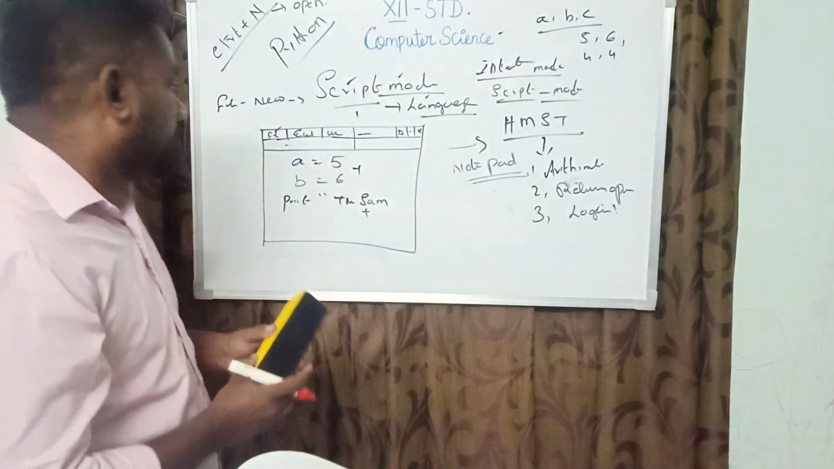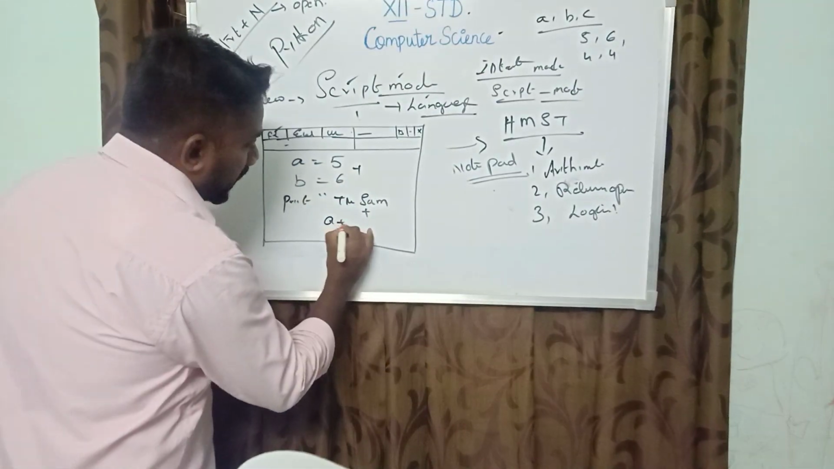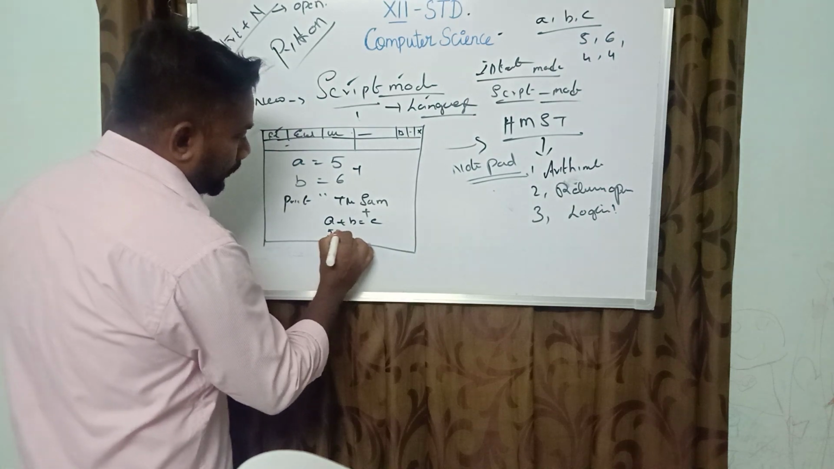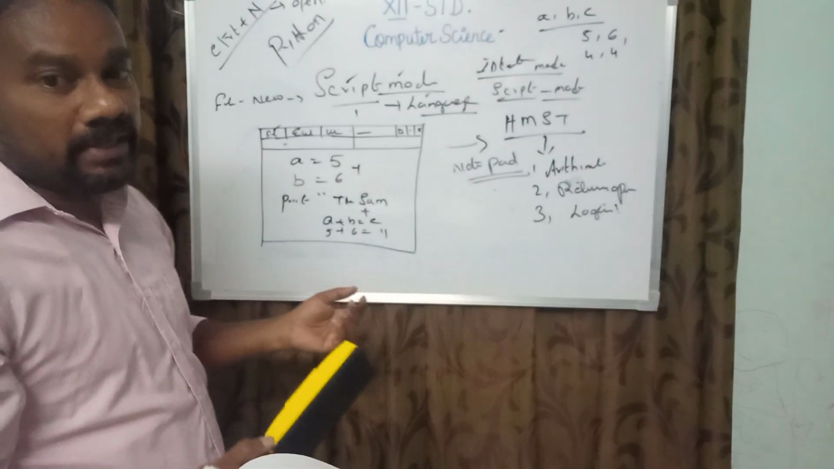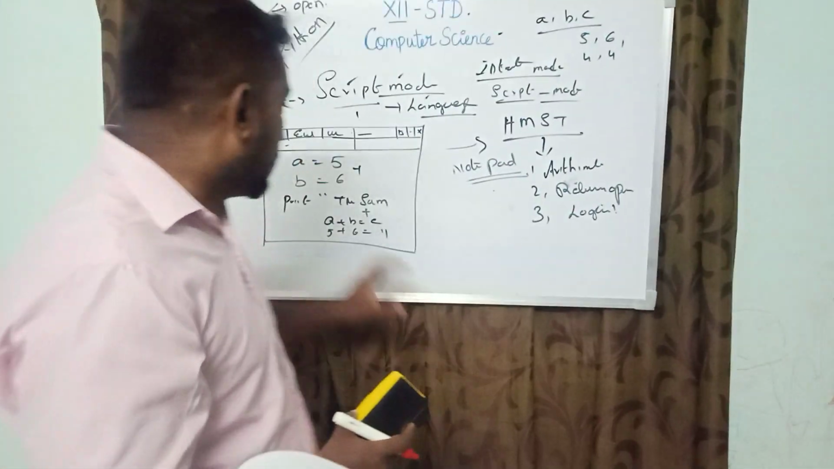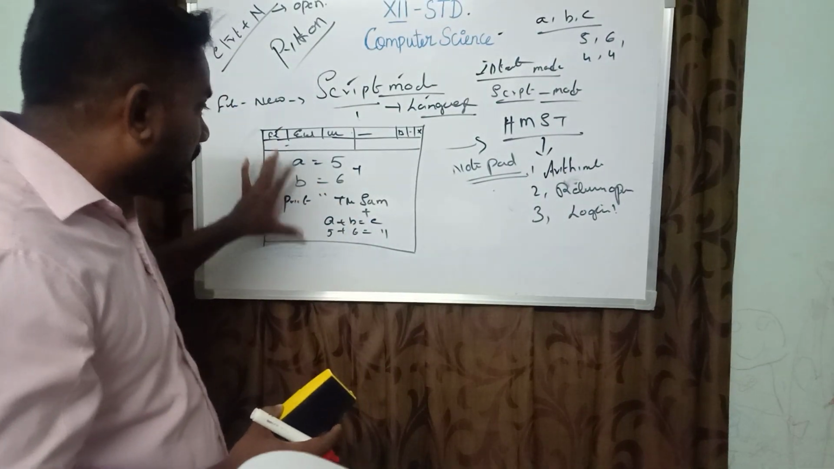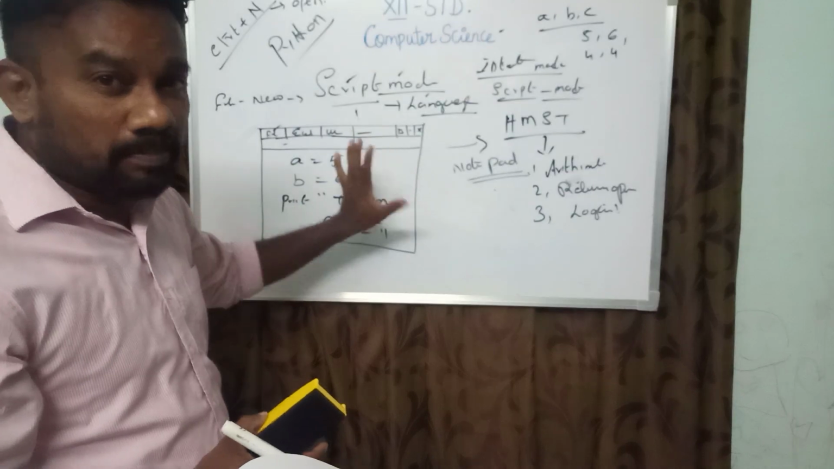So whatever it may be, add 2 elements means a plus b equal to c. 5 plus 6 equal to 11. So a value should be given. Whatever it may be, any values should be simply typed in a notepad.